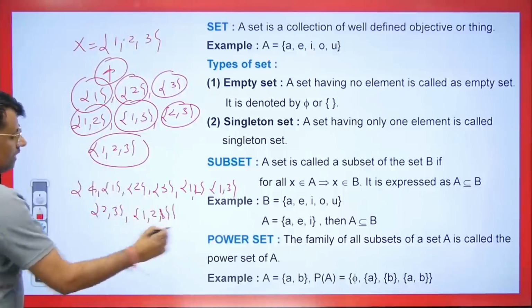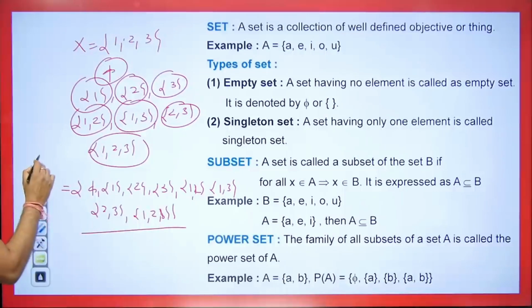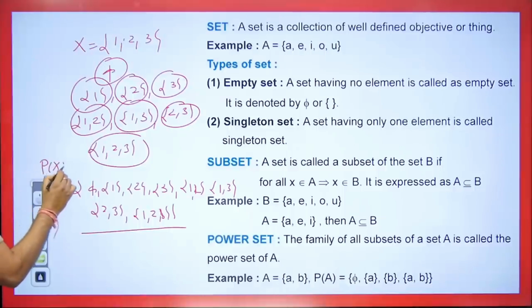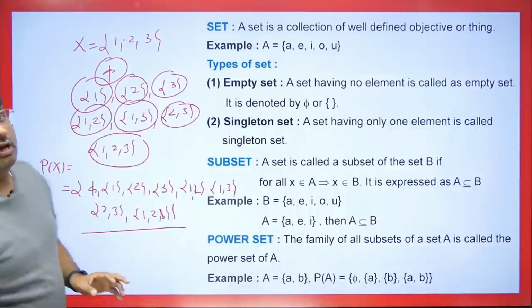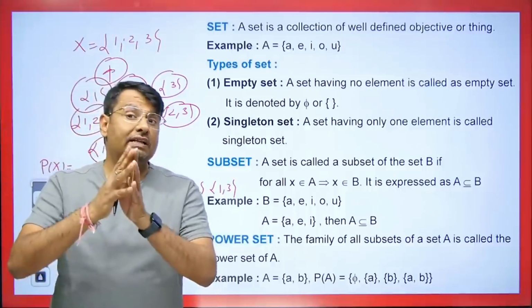So what do we call this set that we have here? It's called the power set of X, meaning the collection of all the subsets we have. What is that called? It's called the power set. Now, how many elements will be in the power set?